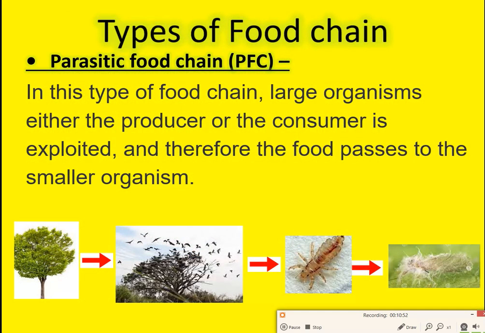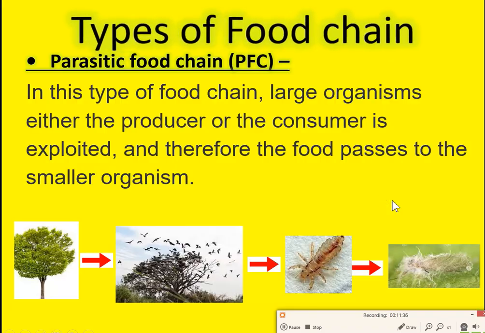The next one is very interesting, that is the parasitic food chain. In this parasitic food chain, the first are the producers. Birds depend upon the plants, that is, they eat the fruits. These birds are the host for the insects, that is the lice. Lice are eaten by the microorganisms, that is the bacteria and all those things. This is the third type of food chain.